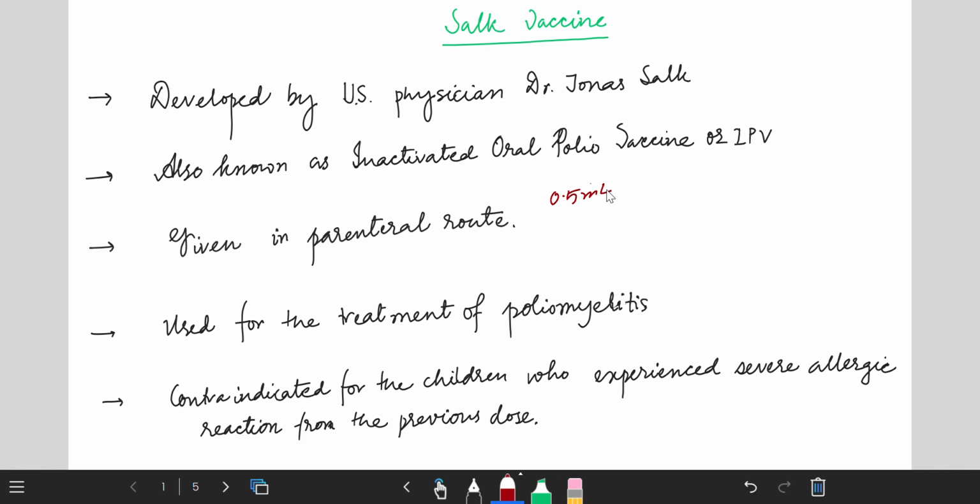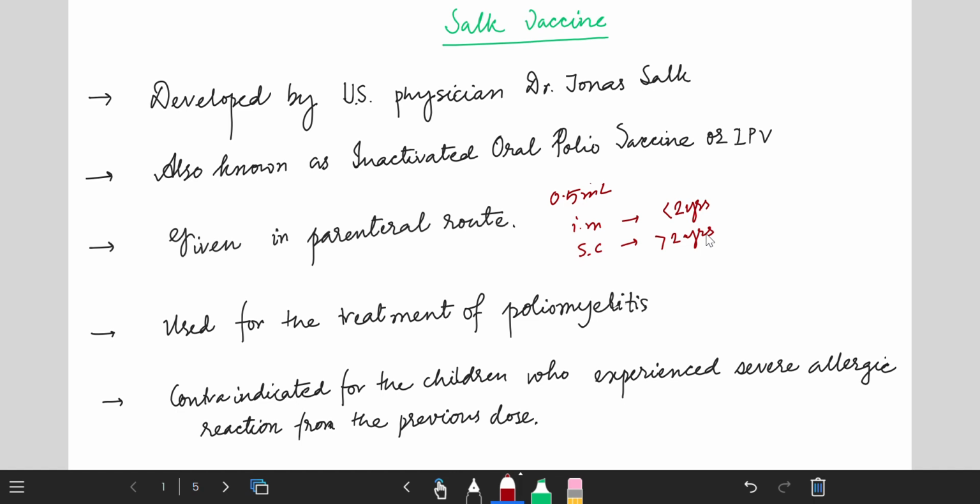Two types of parenteral route are followed, that is IM and SC or ID, intradermal. IM is given into the anterolateral part of the thigh in the case of children less than 2 years, and deep SC injection is given to the deltoid muscle in the case of children more than 2 years of age and also to adults. This Salk vaccine or IPV is used for the prevention of poliomyelitis. So what is poliomyelitis? I will discuss it in the latter part.